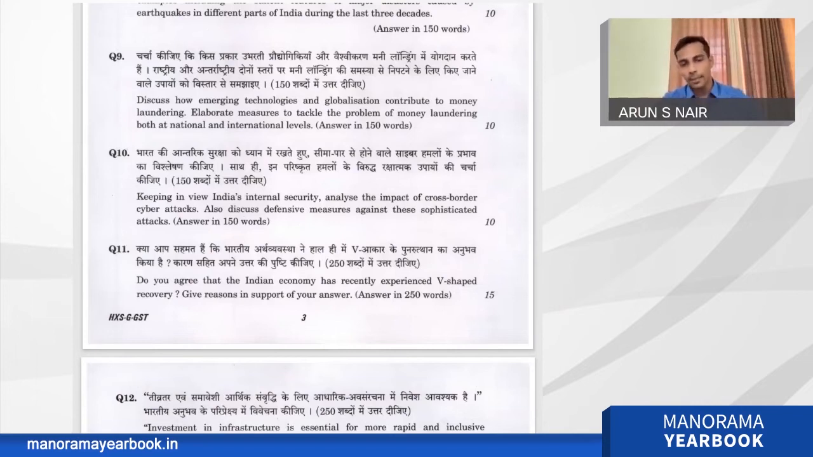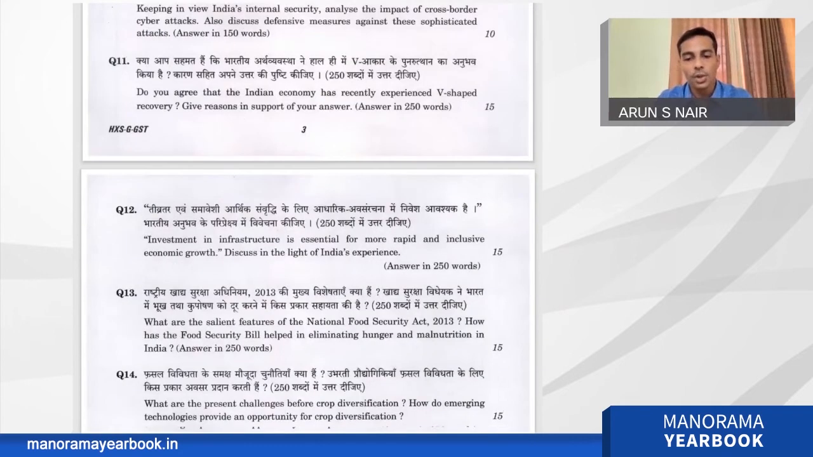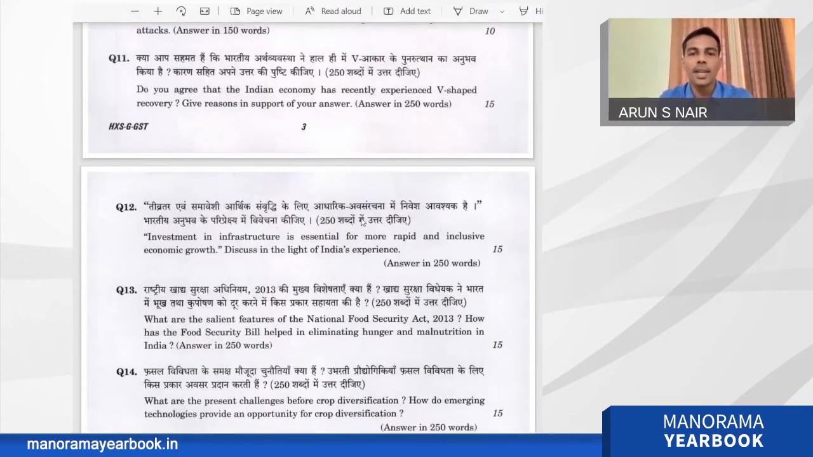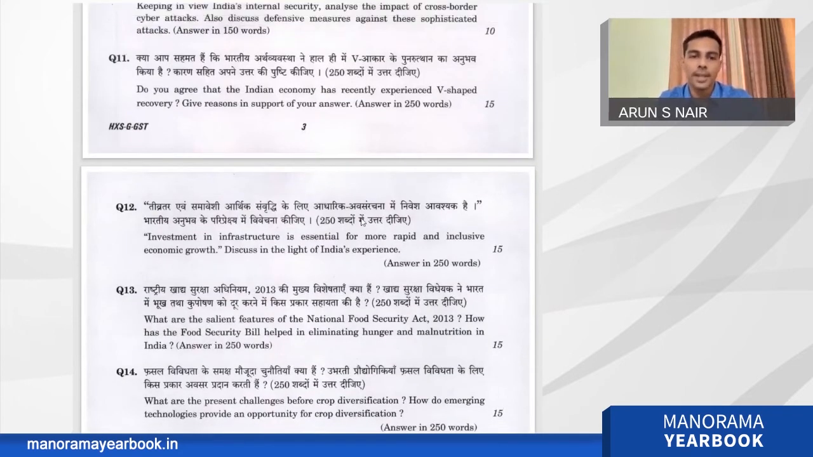Now we can go to the second part of the question paper, question 11. 15 mark question, 250 is the word limit. Do you agree that Indian economy has recently experienced V-shaped recovery? Give reasons in support of your answer. This is a do you agree question. So it depends upon the candidate's arguments whether India is experiencing a V-shaped recovery in the economy or not.